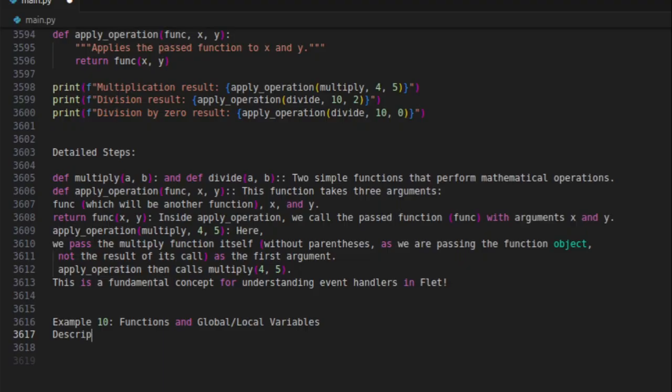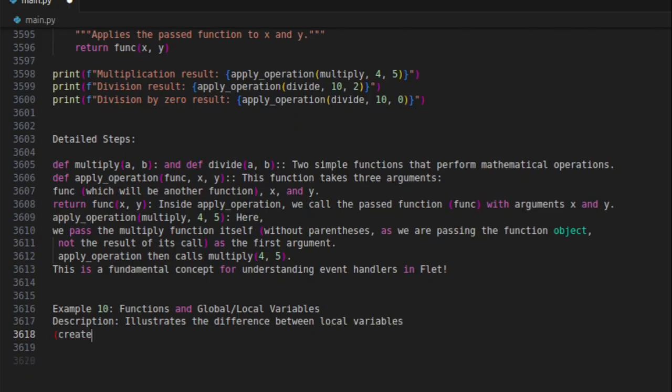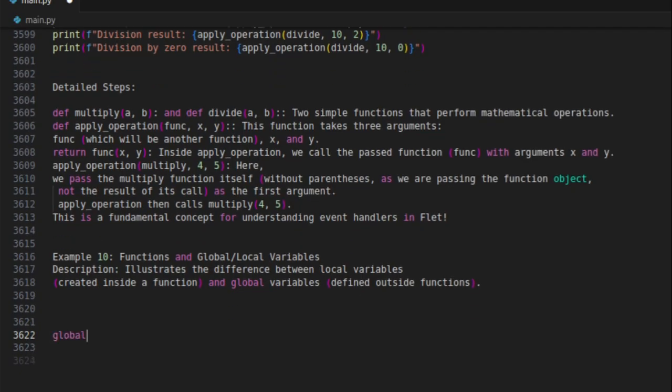Example 10: Functions and Global/Local Variables. Description: illustrates the difference between local variables created inside a function, and global variables, defined outside functions. Global variable.